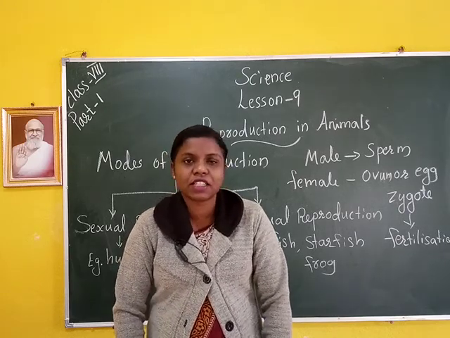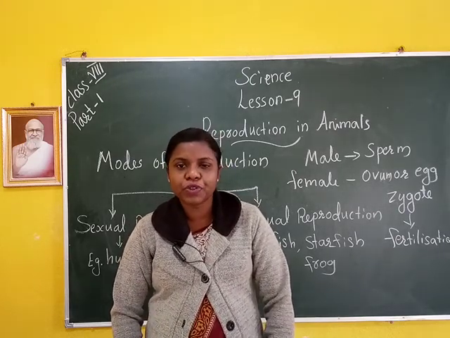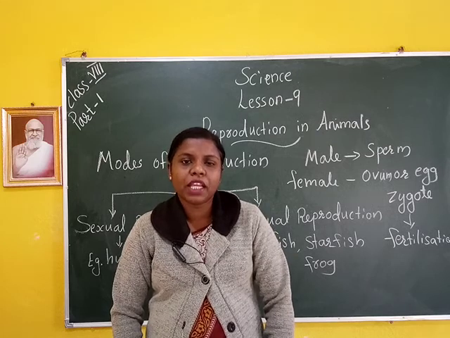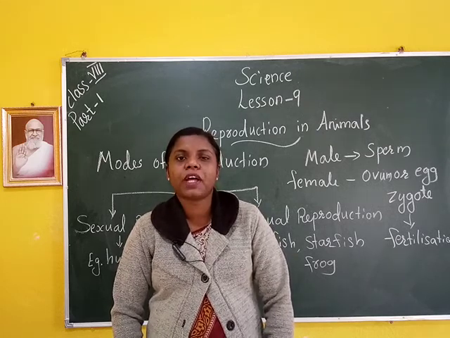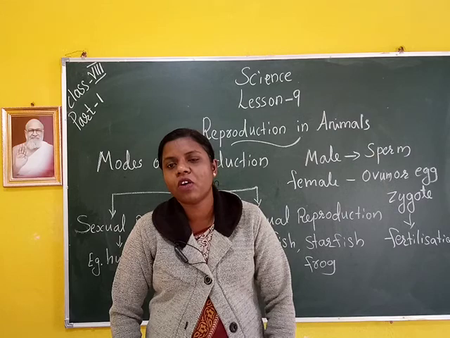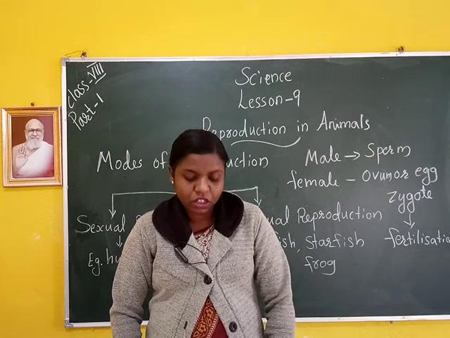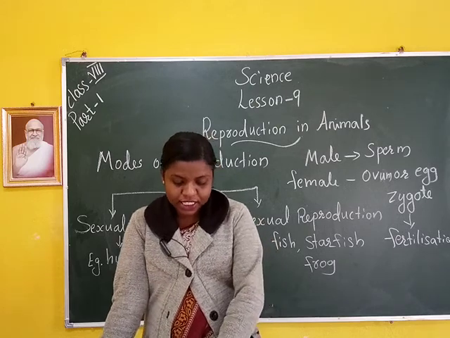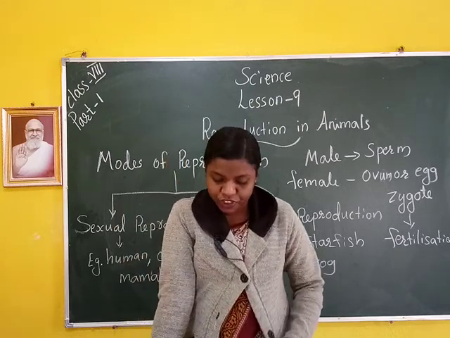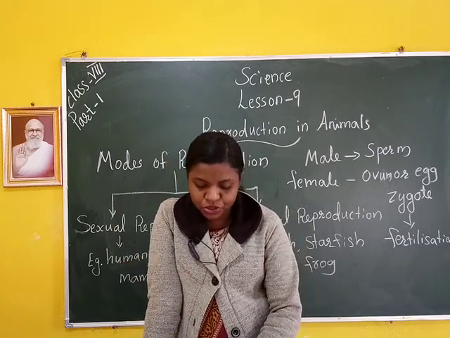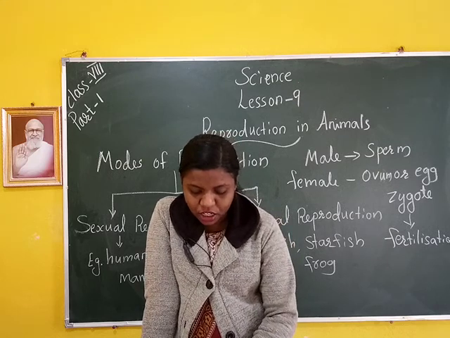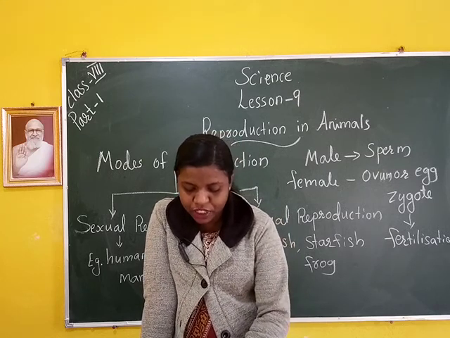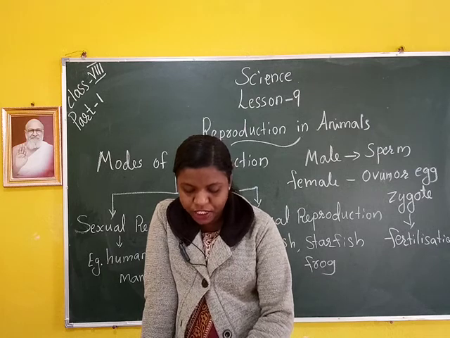How does fertilization occur? When the male gamete, sperm, and the female gamete, ovum or egg, join together, then fertilization takes place. During fertilization, the nuclei of the sperm and the egg fuse to form a single nucleus. This results in the formation of a fertilized egg or zygote.